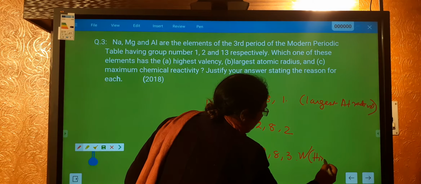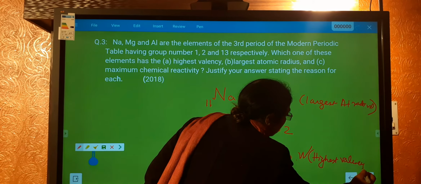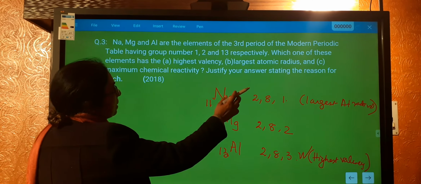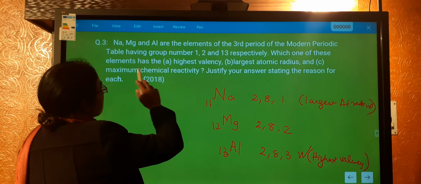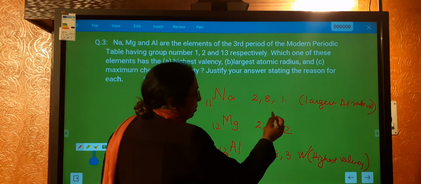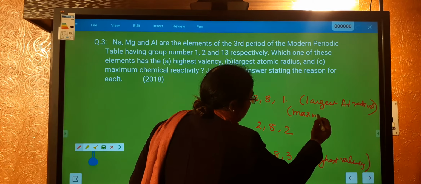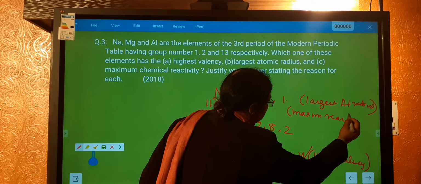And third is maximum chemical reactivity. Maximum reactivity will be that of sodium.